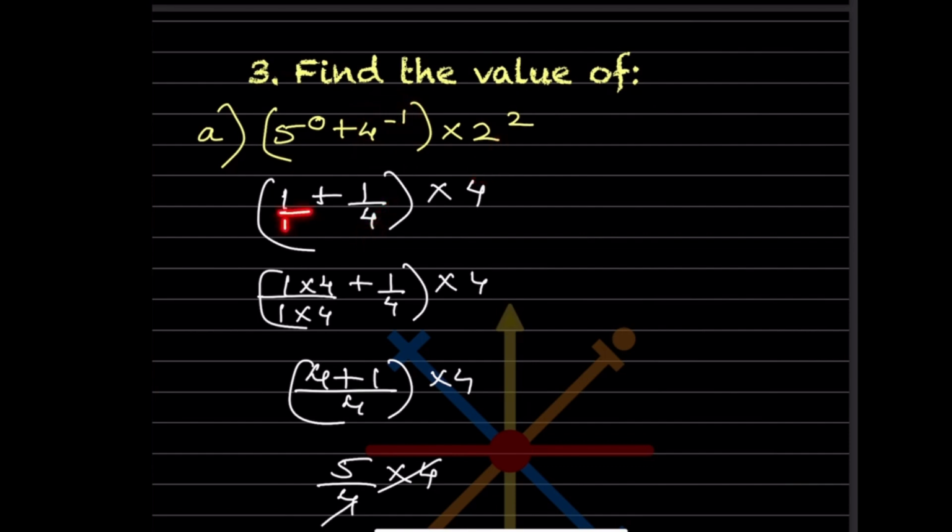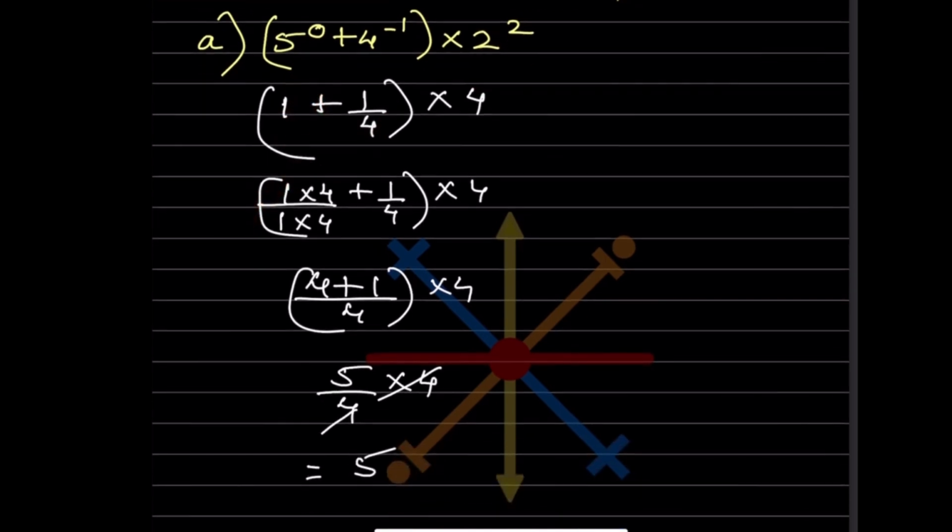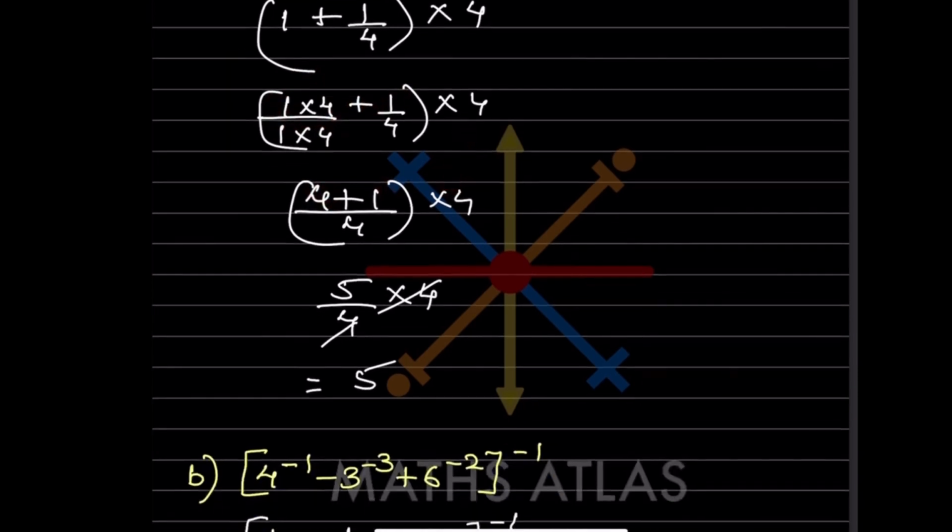So now we will take the LCM. This is what I have taken over here. So that is going to be, the LCM is 4. So it will be here 4 plus 1 divided by 4, into this 4 as it is. So this is going to be 5 by 4 into 4. So this is going to be 1. So the answer is 5.